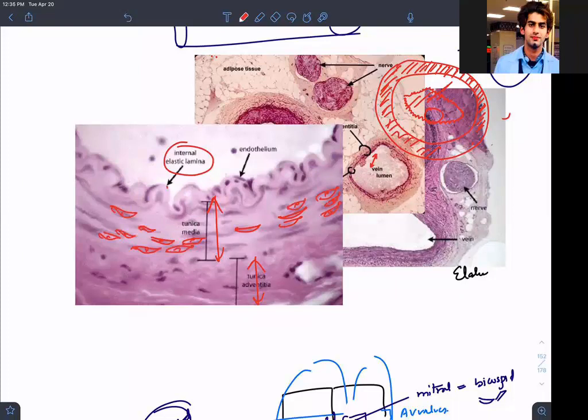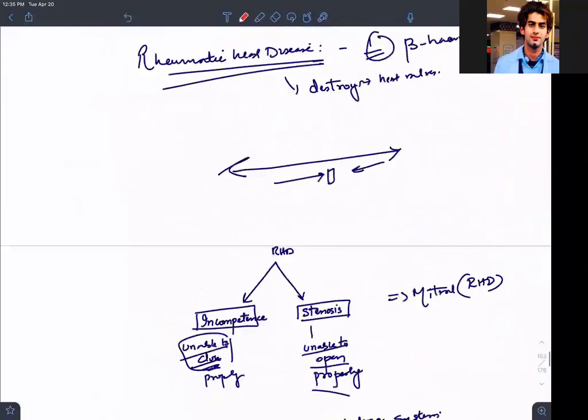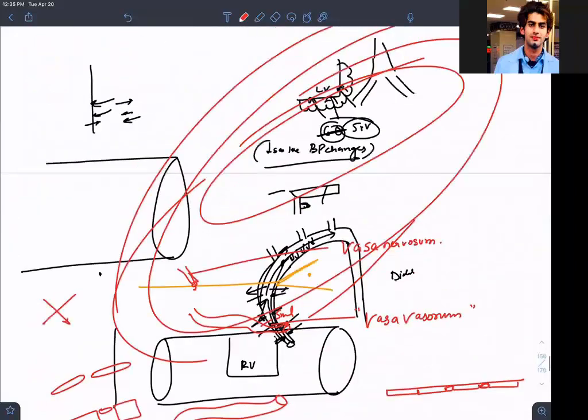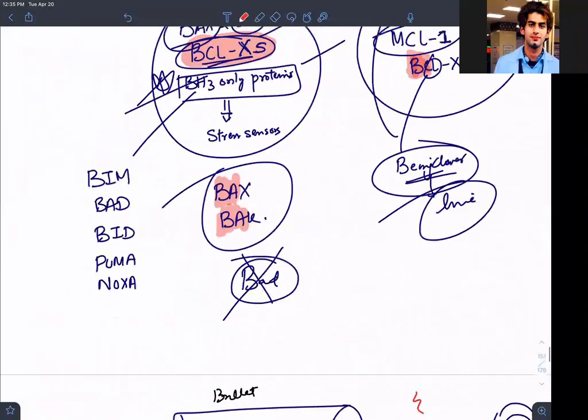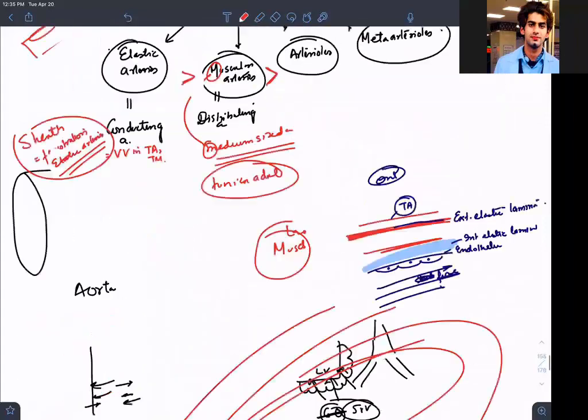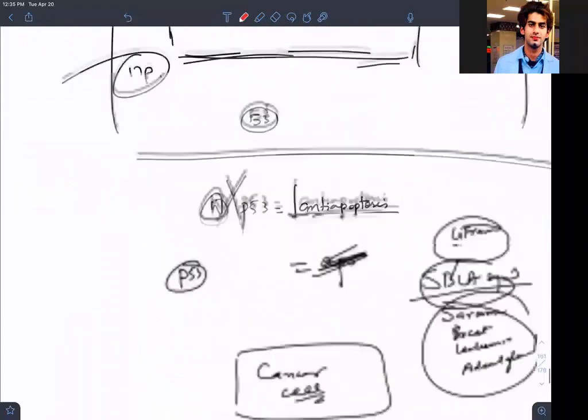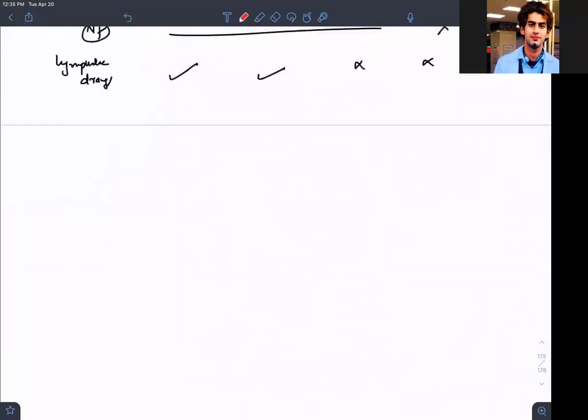Now let us take you into some principles. What we have seen happening at a microscopic level gives you some association with physiology. There are two concepts: vasoconstriction and vasodilation.